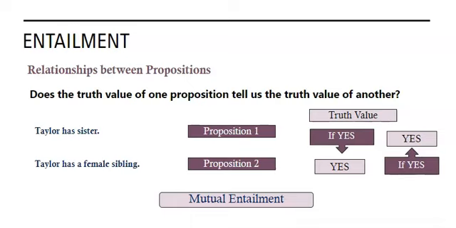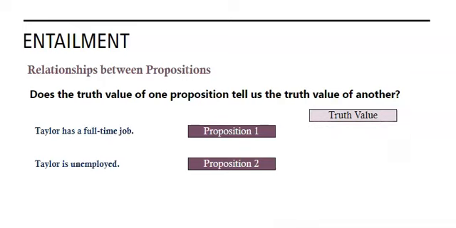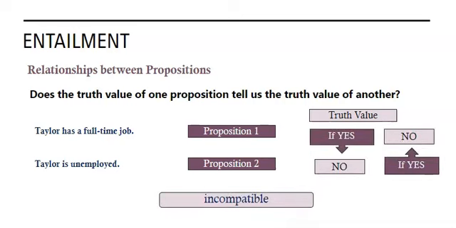But that's not the whole story with entailment. Let's look at these sentences. Taylor has a full-time job. We can find out the truth value in the real world. Let's say that's true. Does that tell us anything about Taylor is unemployed? What's the truth value of proposition 2?